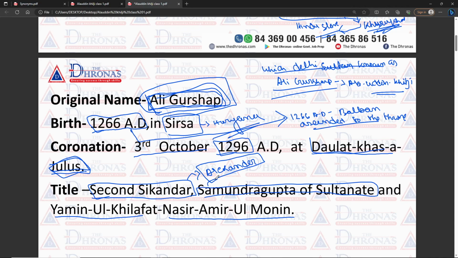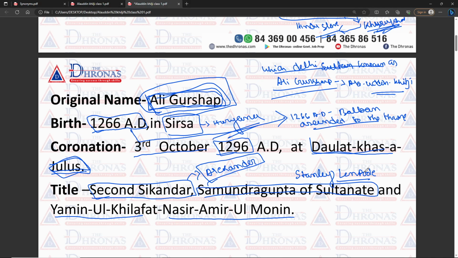Next is the Samudragupta of the Sultanate. Why is he called the Samudragupta of the Sultanate? I will discuss this part in our next class, because we have a detailed class on it. Who called him the Samudragupta of the Sultanate? That is Stanley Lane-Poole. Stanley Lane-Poole described him as the Samudragupta of the Sultanate.